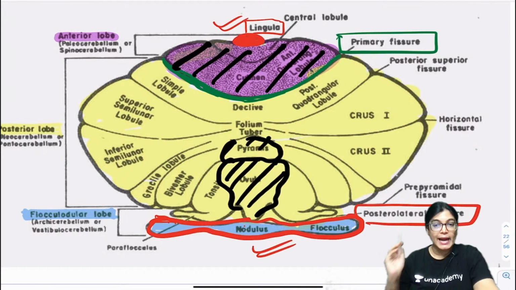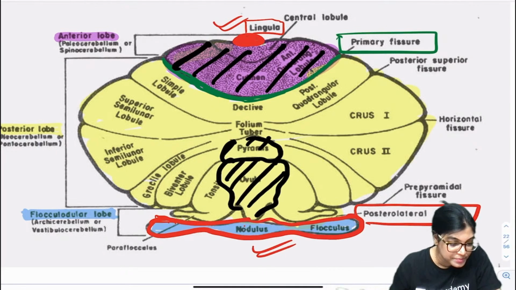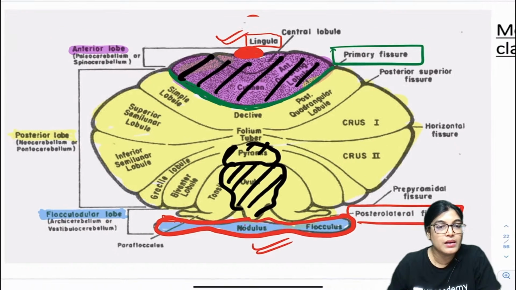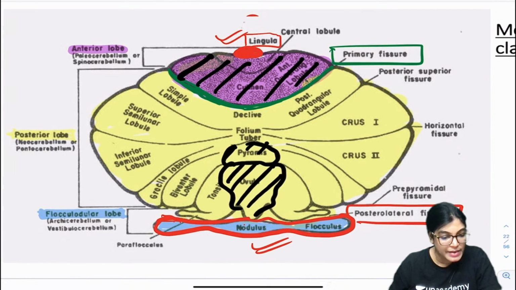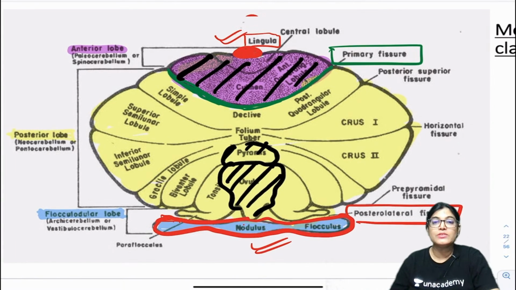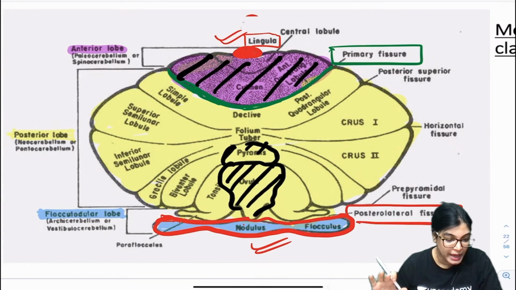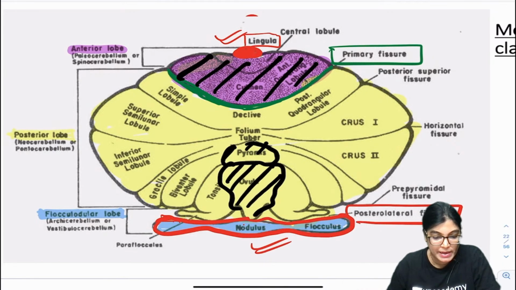Is it okay? I will write this also so that you will not forget. Paleocerebellum, that is all of the morphological classification.